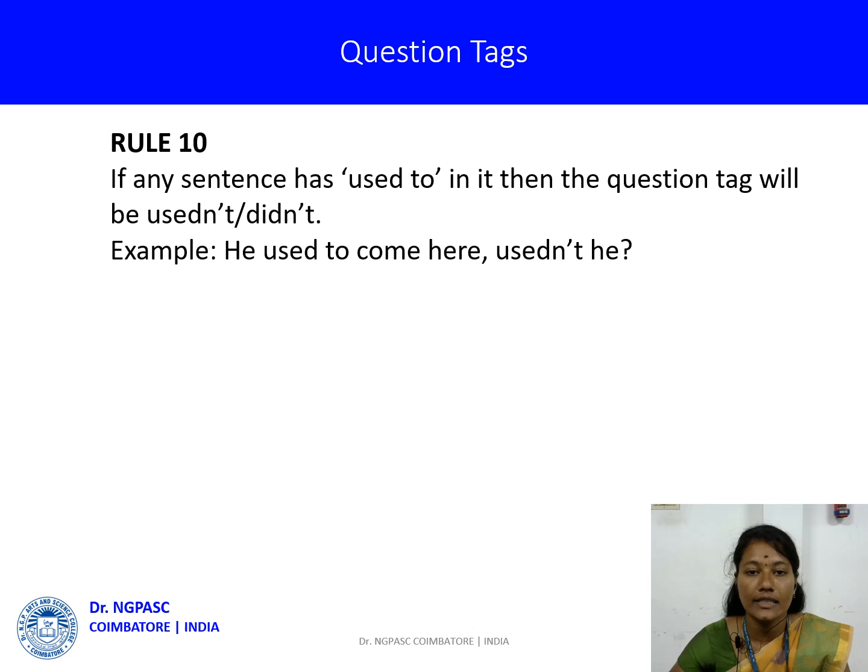If any sentence has used to in it, then the question tag will be used plus not, otherwise did plus not. Example, he used to come here, used not he? So when you use used to in a sentence, the question tag will be used plus not, otherwise did plus not.